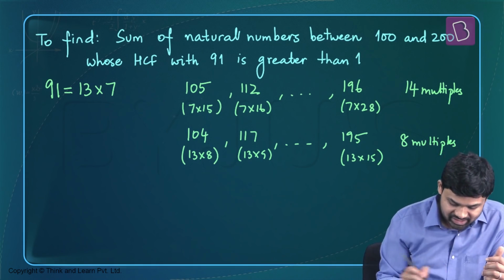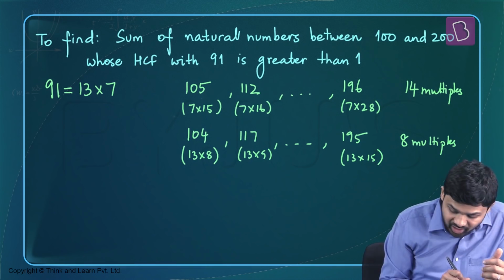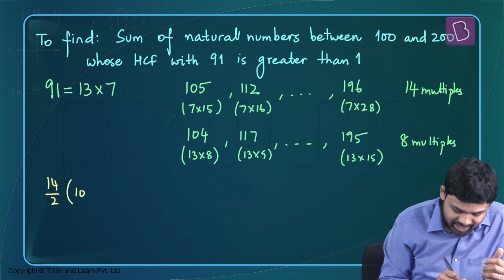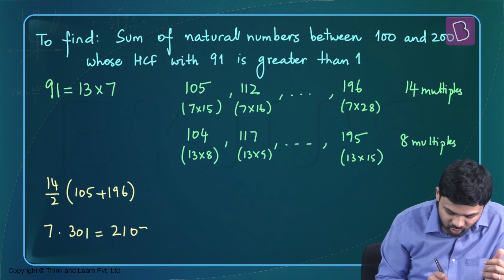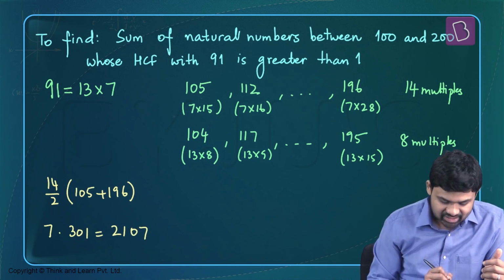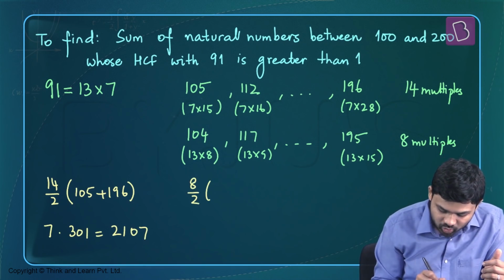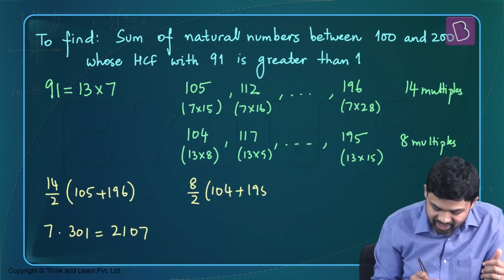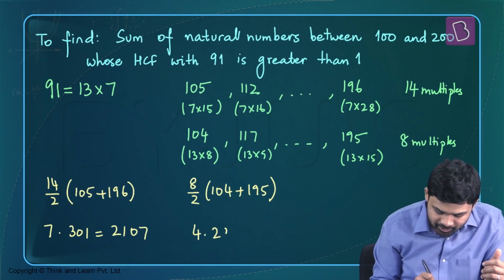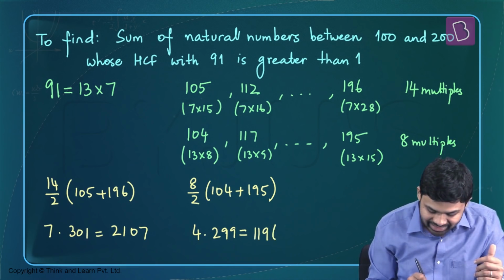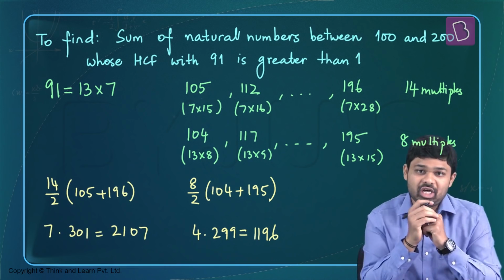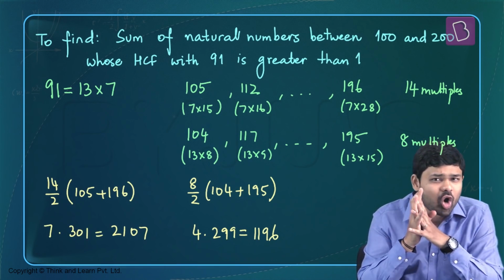The sum of the first arithmetic series is going to be 14 divided by 2 times first term plus last term, 105 plus 196. That's going to be 7 times 301, which is nothing but 2107. The second series is an arithmetic progression with 13 as its common difference, and there are 8 terms, so 8 divided by 2 times 104 plus 195. That's 299 times 4, and since 300 into 4 is 1200, this gives you 1196. So if you add these two terms, you should get the answer to this question, or will you?